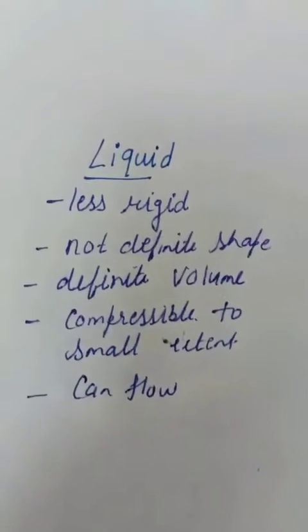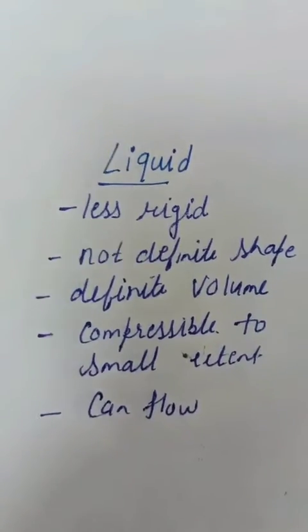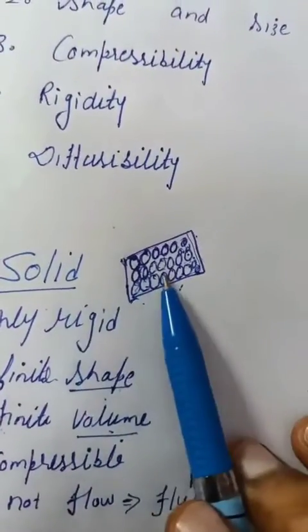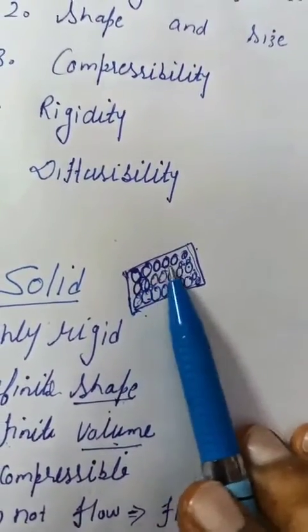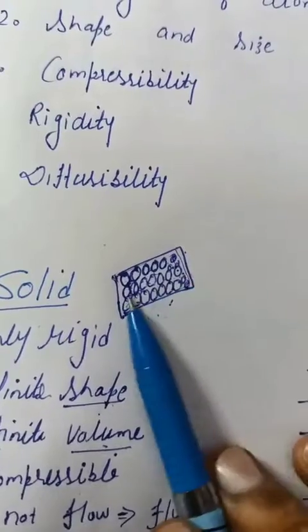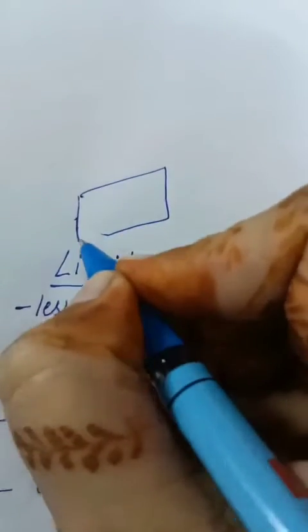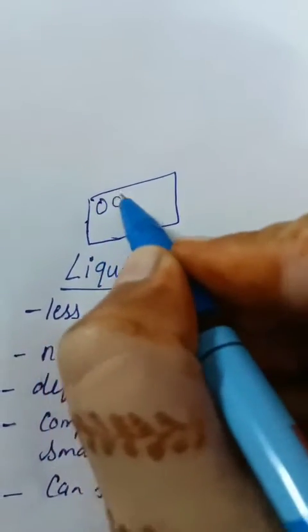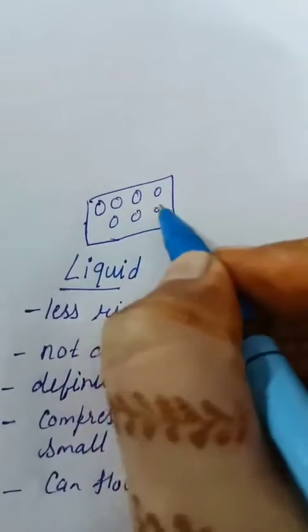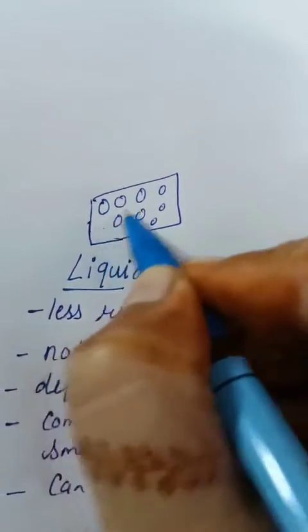Next we discuss liquid state of matter. In solid state we studied molecules are closely packed, they are close to each other, but in case of liquid state molecules are not close to each other, they are apart from each other, and there is vacant space.